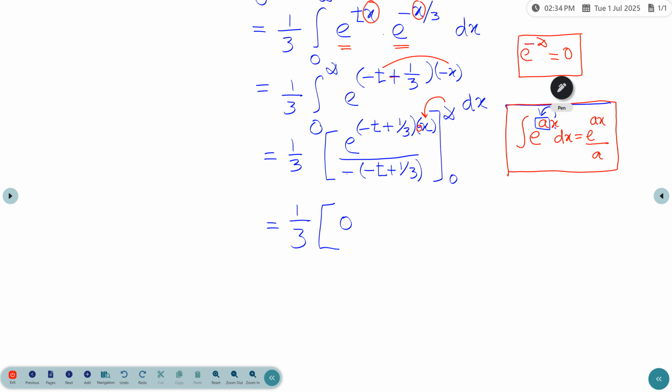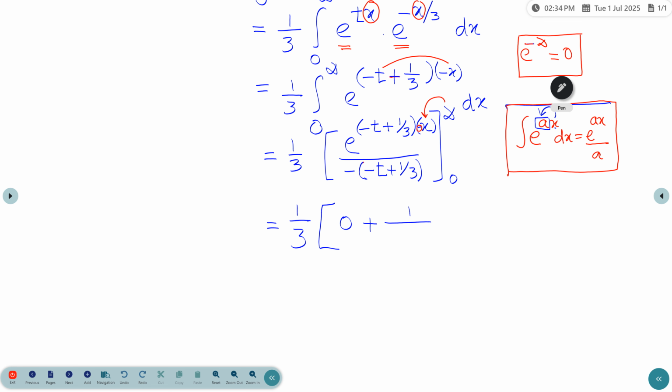Already there is a minus here, so minus into minus gives plus, and any number power 0 is 1.